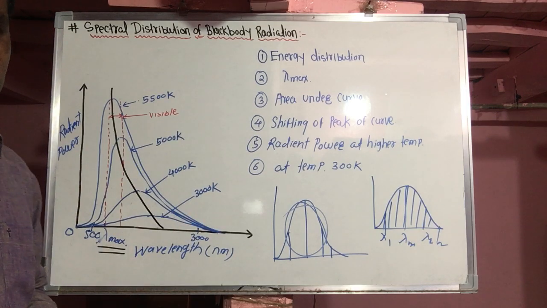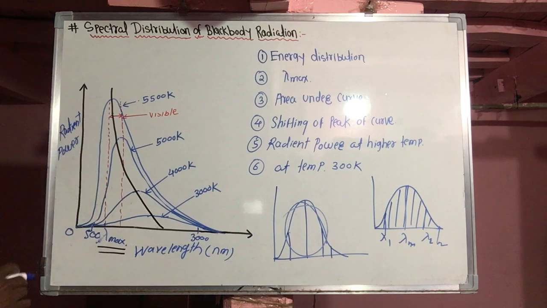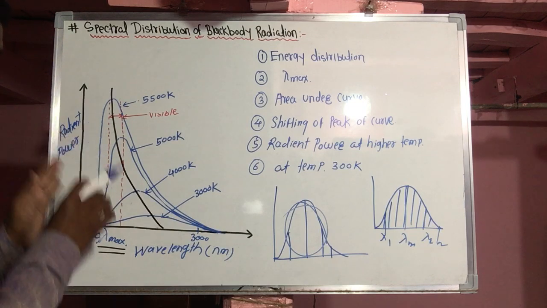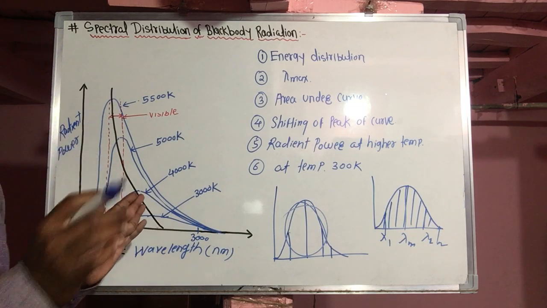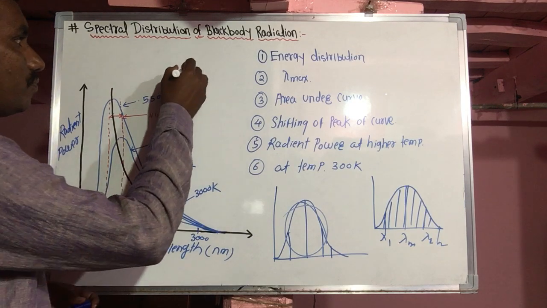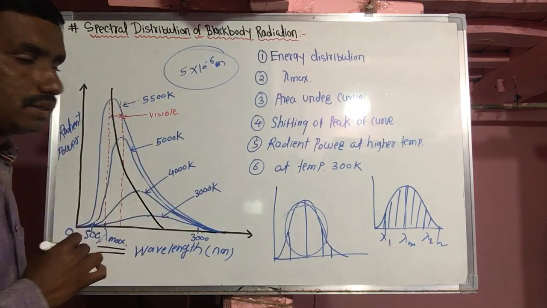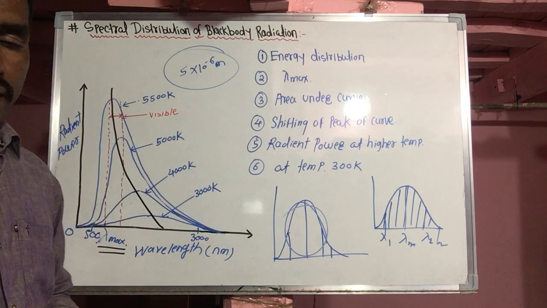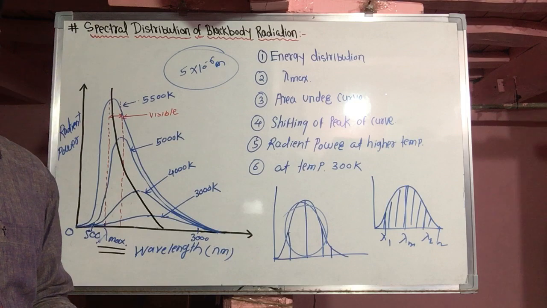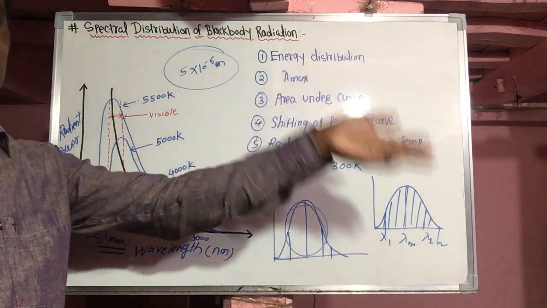What happens at room temperature? Radiant energy is emitted, but we don't see it, because its wavelength is in the range of 5 into 10 raised to minus 6 meter, which is a longer wavelength. As you know, when a body is heated, at higher temperature the frequency is higher and the wavelength shorter.